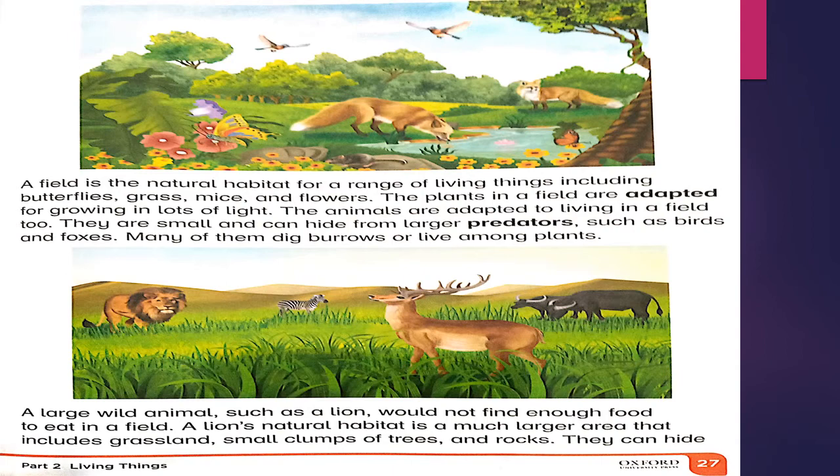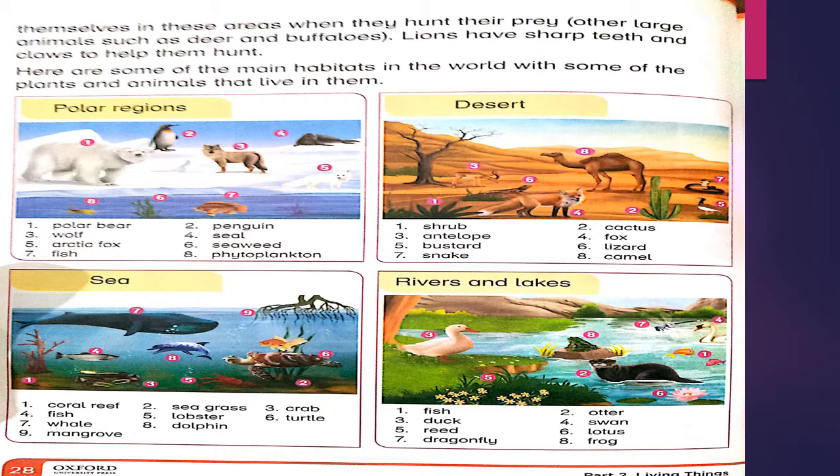A lion's natural habitat is a much larger area that includes grassland, small clumps of trees and rocks. They can hide themselves in these areas when they hunt their prey. Page number 28. Prey means shikar. Other large animals such as deer and buffaloes. Lions have sharp teeth and claws to help them hunt.